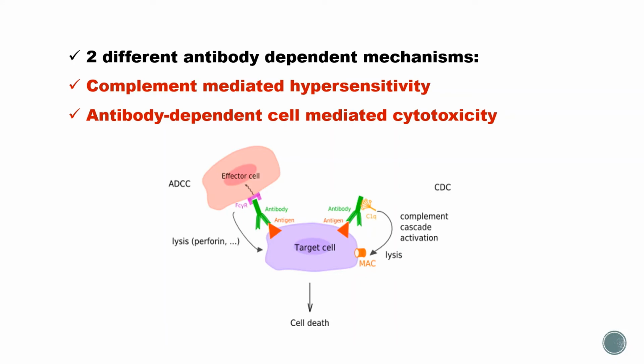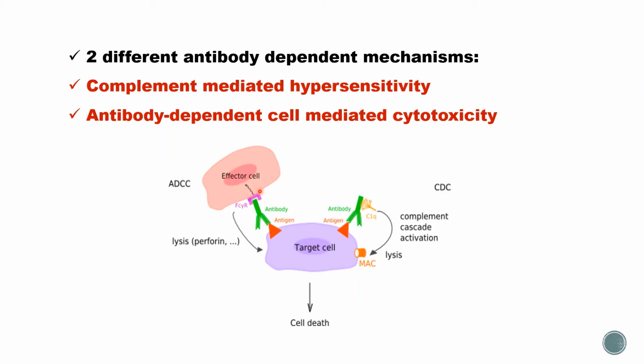Next is antibody-dependent cell-mediated cytotoxicity. In antibody-dependent cell-mediated cytotoxicity, what will happen? First, our antibody will bind to the target cell. This region of the antibody is called the Fc region. This Fc region of the antibody will bind to the Fc receptor, which is present on some immune cells like macrophages, NK cells, neutrophils, etc.